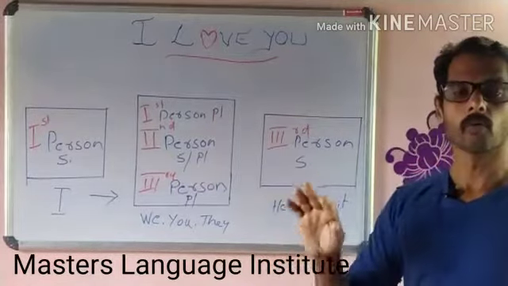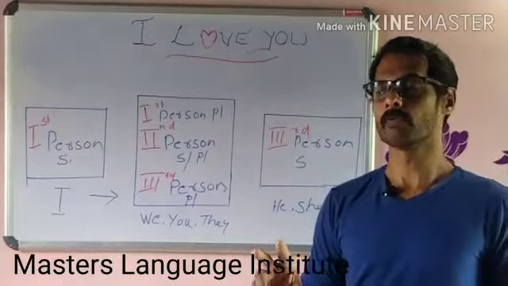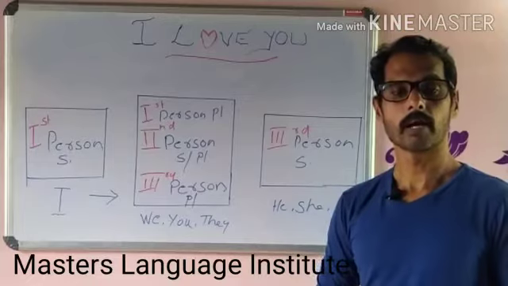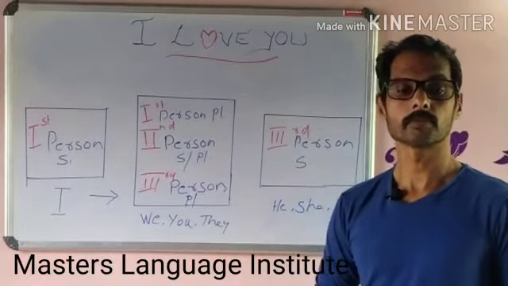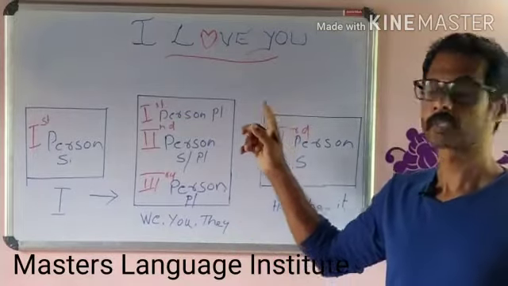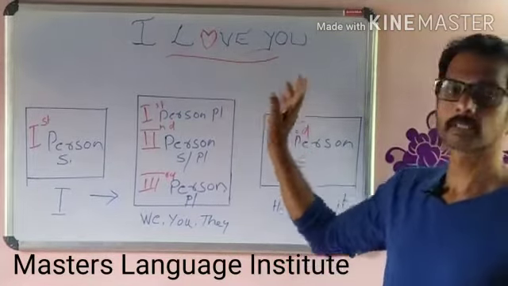We all know that all verbs have three forms: base form, past form, and the past participle form. We use the base form to create simple present tense.